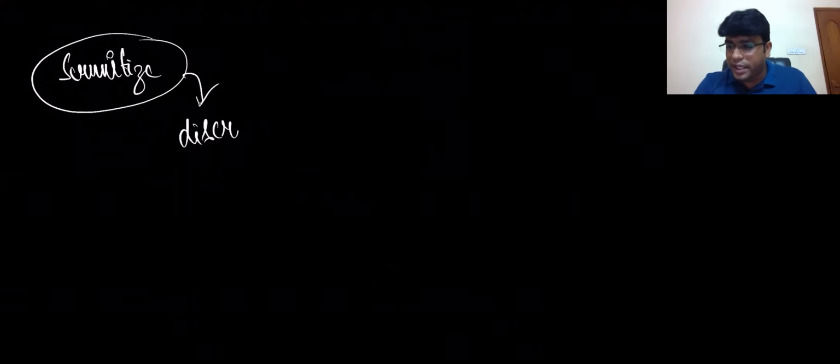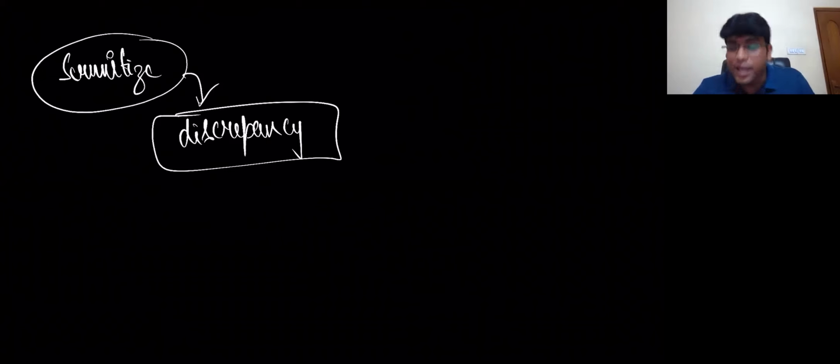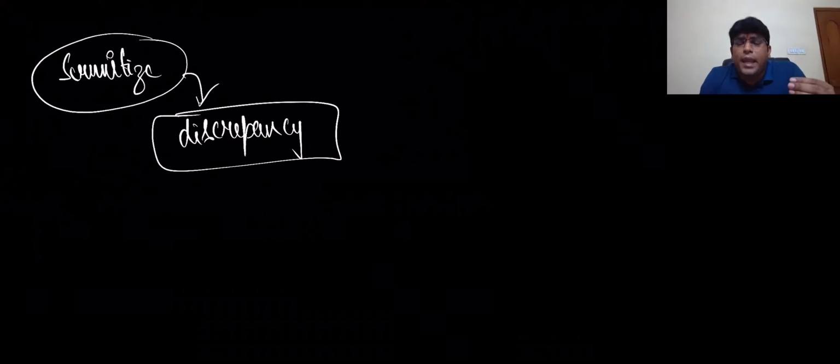Now, my dear friends, one interesting point is that whenever they scrutinize the contents of the return, there is a high possibility that the proper officer might find some discrepancy. Come on, the proper officer might find some what, my dear friends? Discrepancy. Now, what does discrepancy mean?